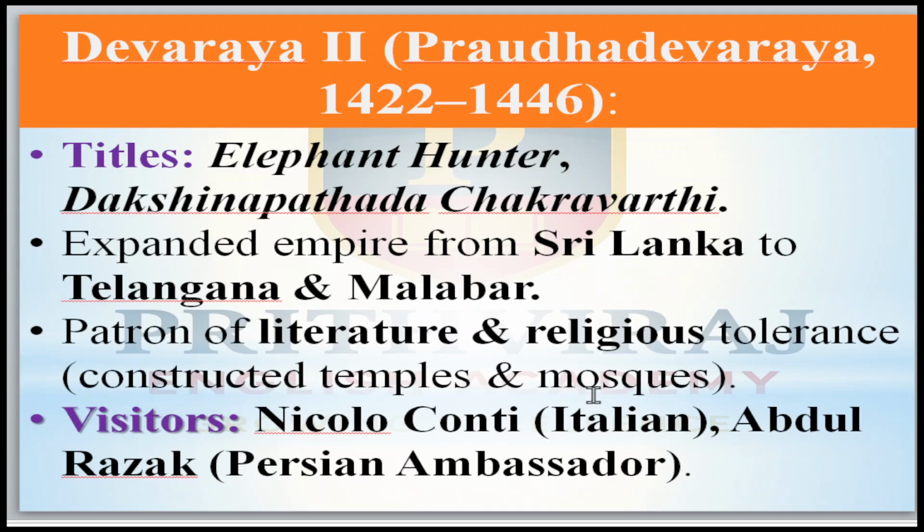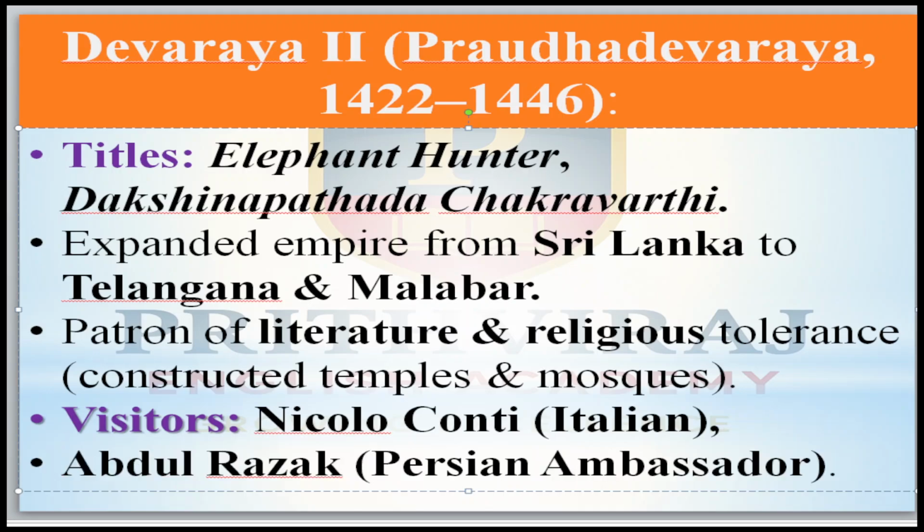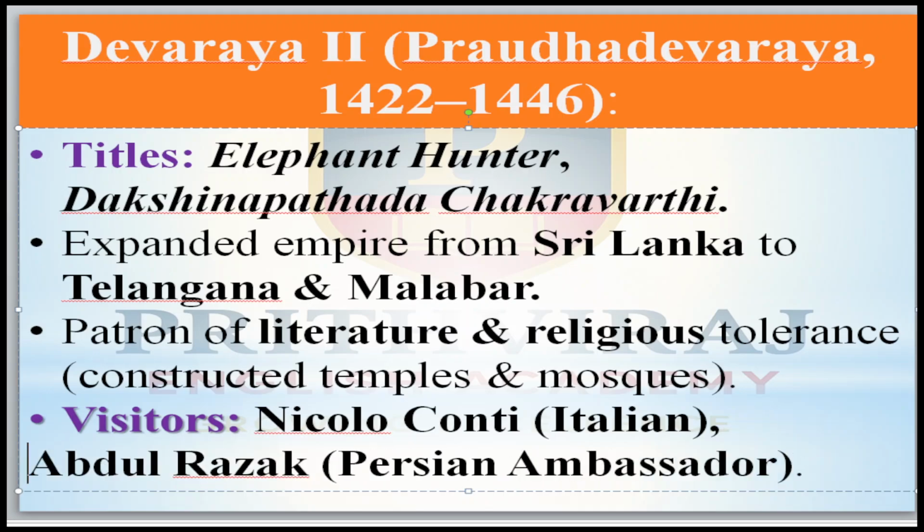He constructed temples and mosques for the Muslims. During his time, foreigners visited his court: Niccolo Conti from Italy, and Abdul Razak, the Persian ambassador. Persia means today's Iran.